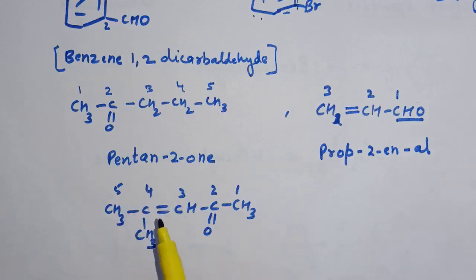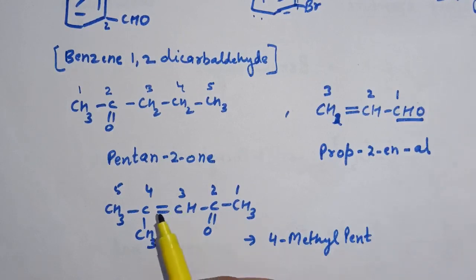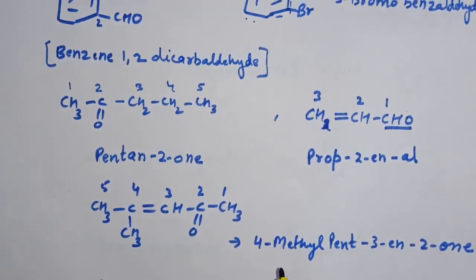At 4 position one methyl group is present as a substituent, and in between 3 and 4 one double bond is present. So the IUPAC nomenclature is 4-methyl. For 5 carbon atoms it is pent. In between 3 and 4 there is one double bond, so it is pent-3-ene. And at second position the carbonyl group is there, so it is 2-one. The nomenclature for this compound is 4-methylpent-3-en-2-one.